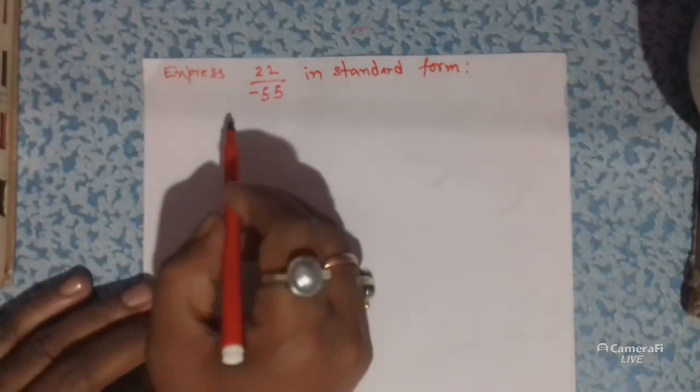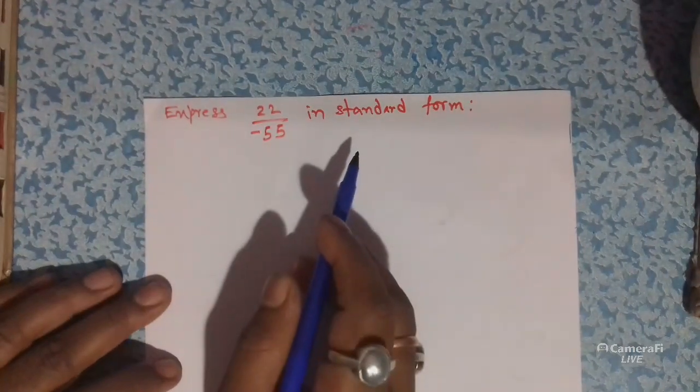In this case, you can see that the denominator is negative. So at first we have to convert this negative denominator into a positive denominator.